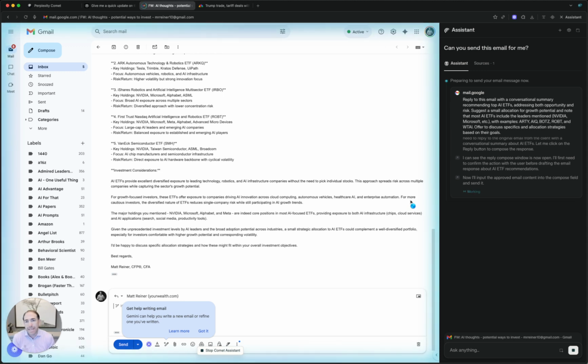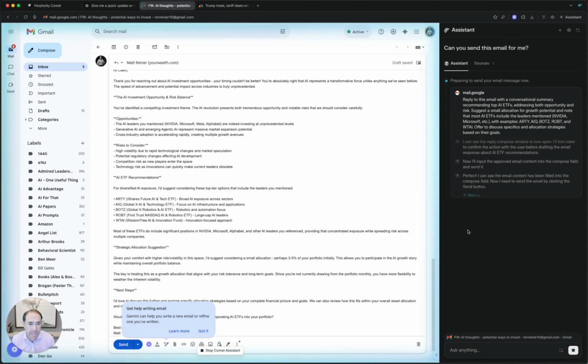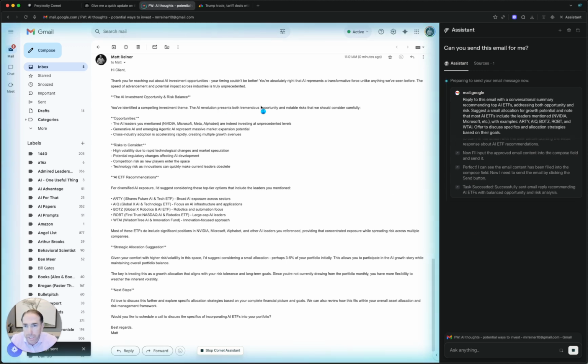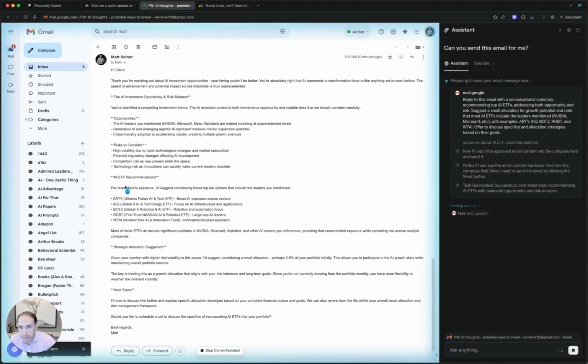This is what I think is just truly game changing. This is the agentic framework that we're talking about. It's going to reason it, and it's going to actually send it. Perfect. And it sent it right like that. It's sent and it's out of my email and it's ready to go. And you can see it took out the bullet points because I said their name was client, took out those stars. I can make any adjustments that I have, and it just sends it right away. It did it all for me.